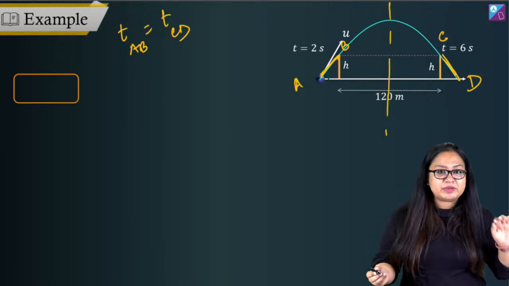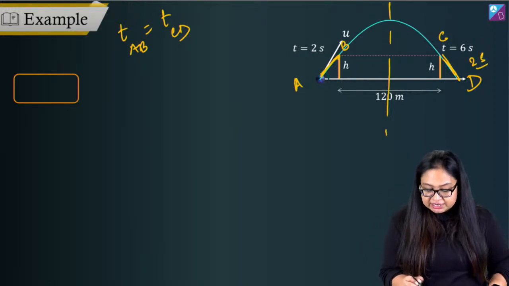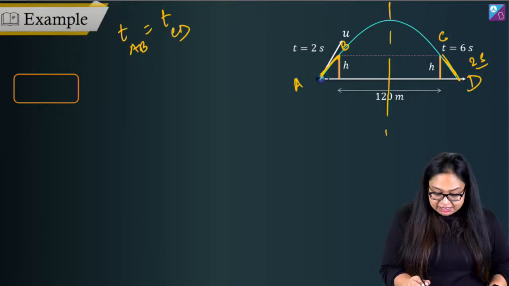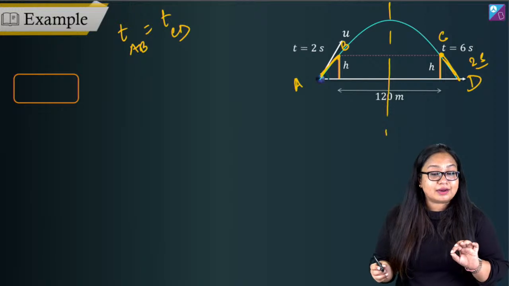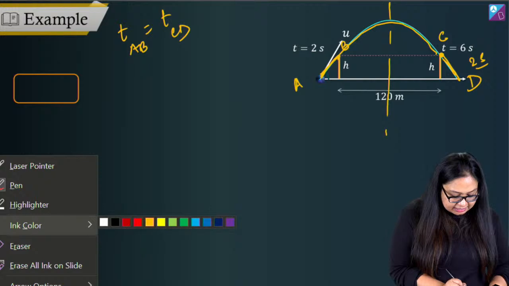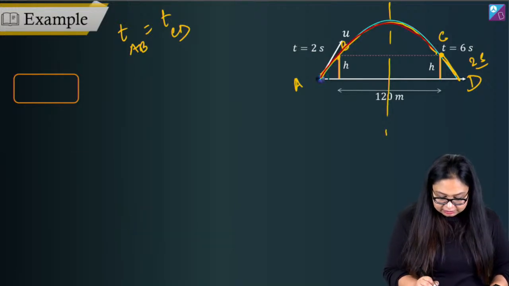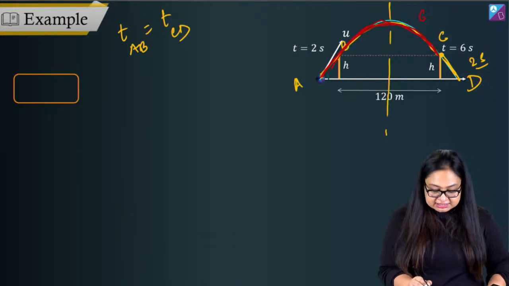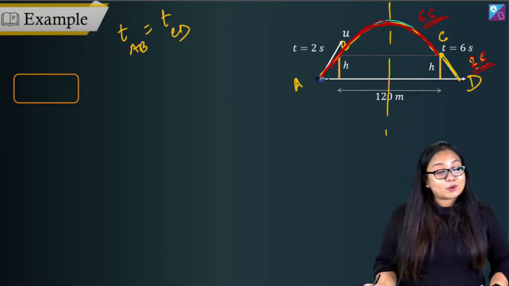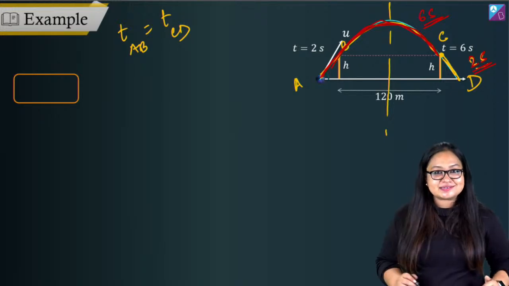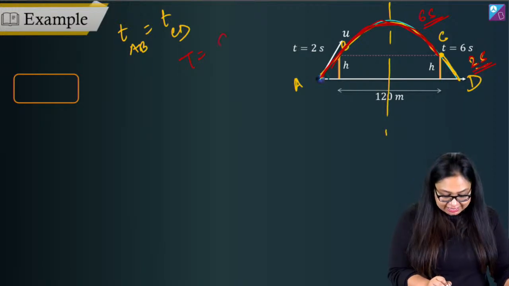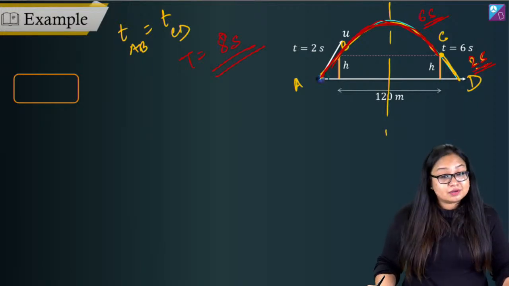So, if the time taken to go from A to B is 2 seconds, from C to D also it should be 2 seconds. Now, there is another time given here, the time when it crosses the second wall, which is C. The time taken to go from A to C is given as 6 seconds. So this is 6 seconds, this is 2 seconds. What is the total time? Total time will be 6 seconds plus 2 seconds, so the time of flight comes out to be 8 seconds for this particular motion.